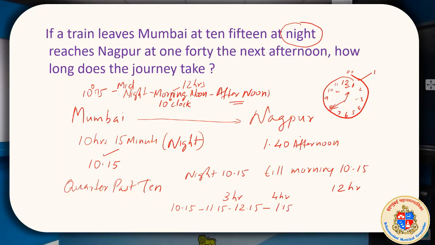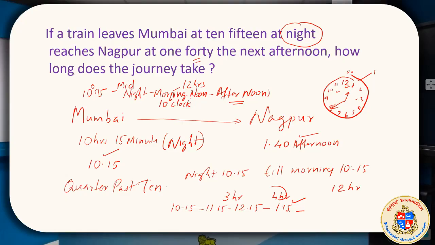But we have reached 1:40. That means 4 hours complete, and we are at 1:15. Then from 15, 20, 25, 30, 35, 40.